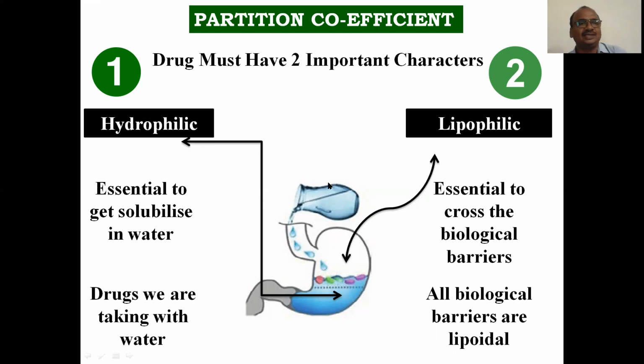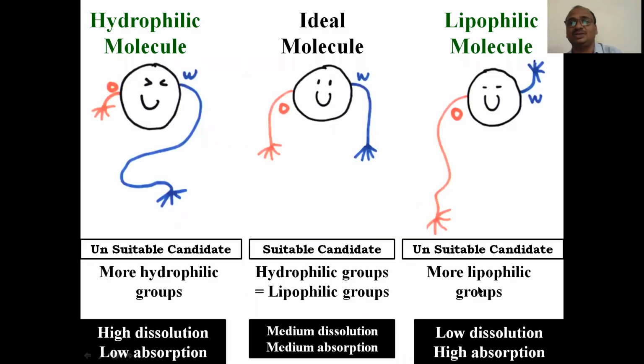And lipophilic. Lipophilic means all biological membranes like the stomach and intestine are lipoidal in nature. All biological barriers are lipoidal in nature, and this lipophilic property of a drug molecule is very essential to cross the biological barriers. Okay, this is called the partition coefficient.